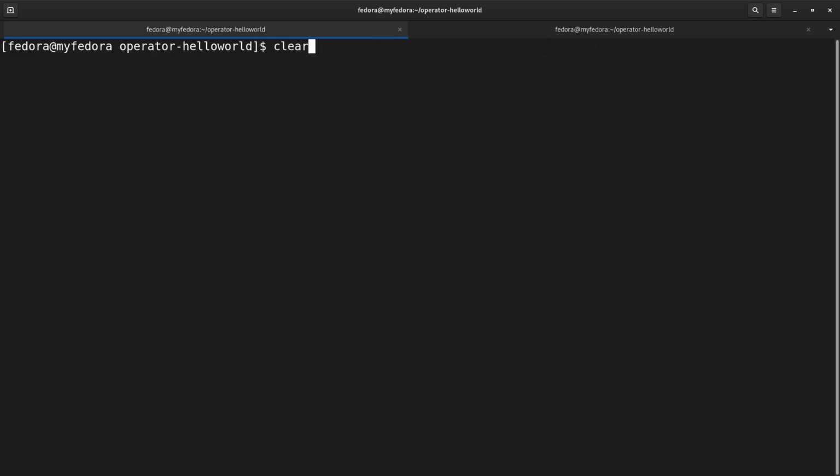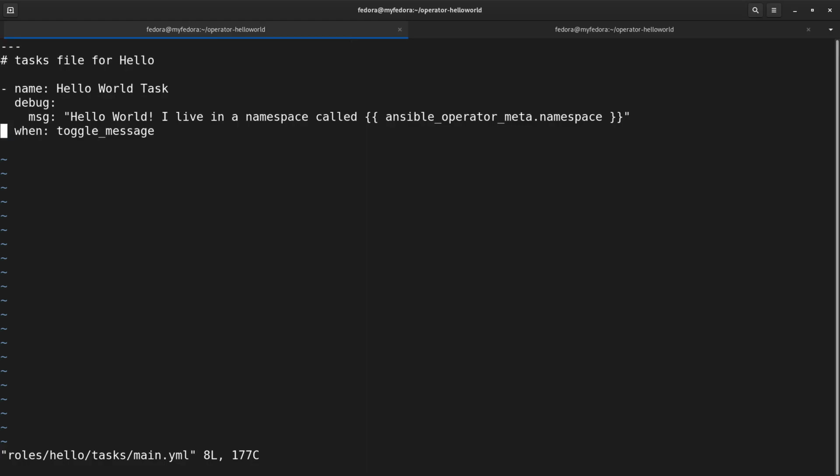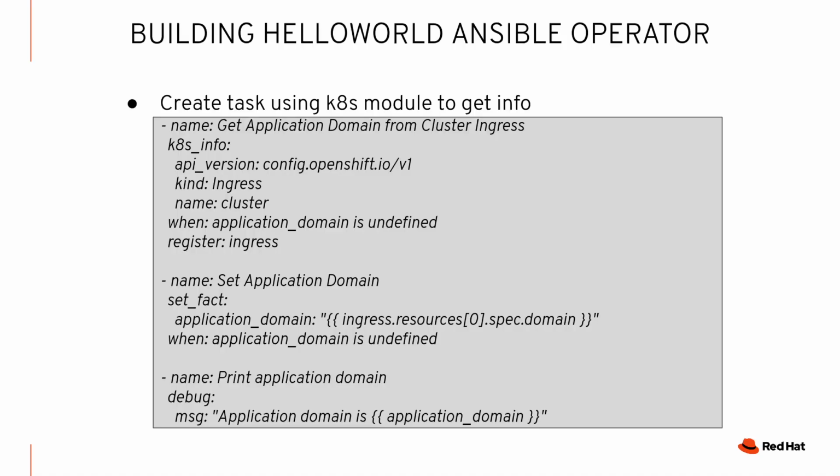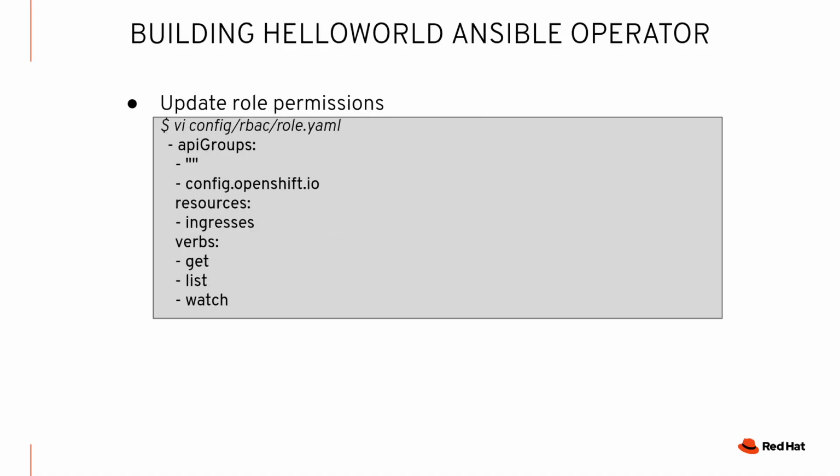VI the tasks file again. Just find it, here it is. So we're just going to open up the VI session here, and I'm going to grab those tasks. Bear with me a second. I'm just going to paste them in here. Great. Got those. So those are our tasks, as we just saw. So now we're going to go back to the presentation in the next step.